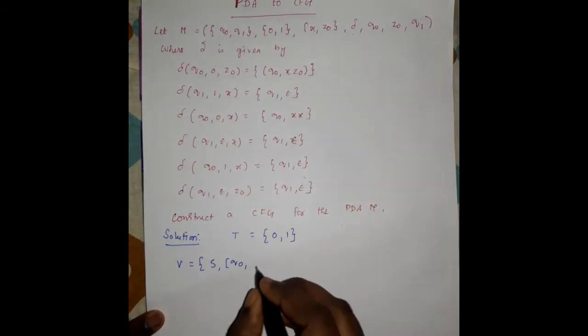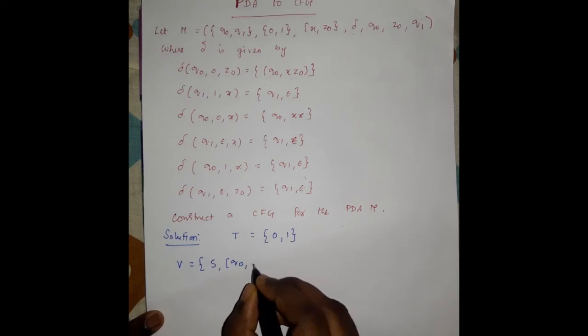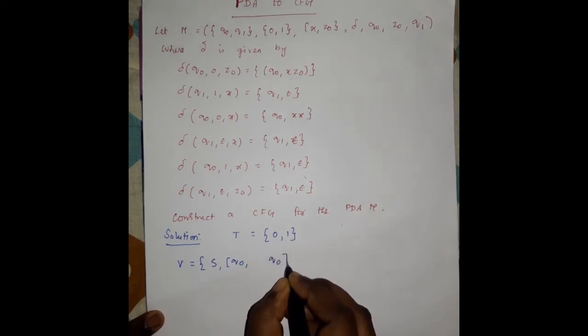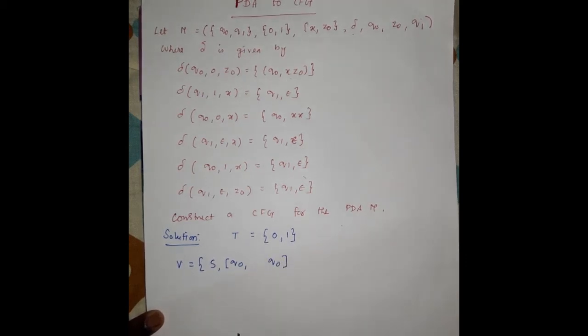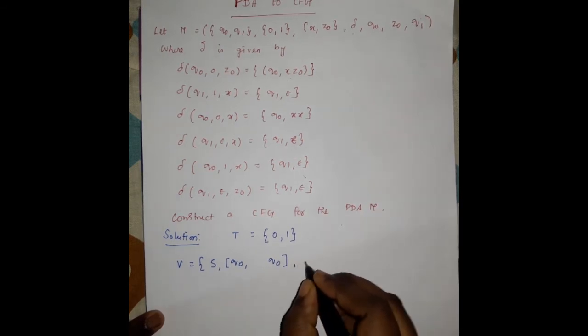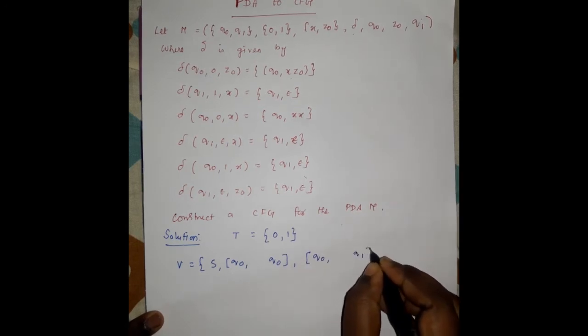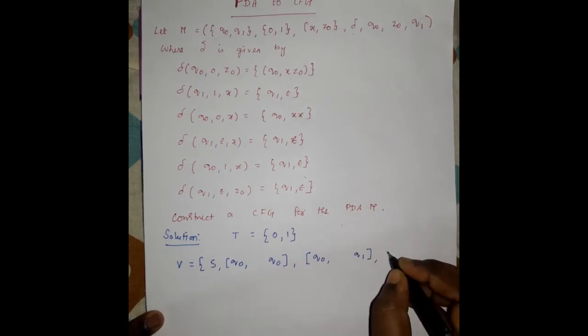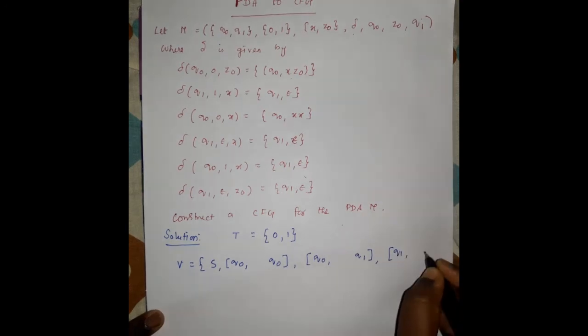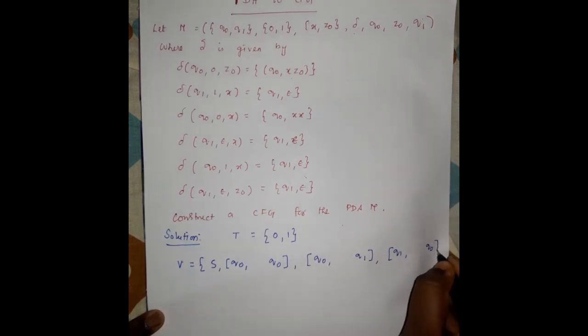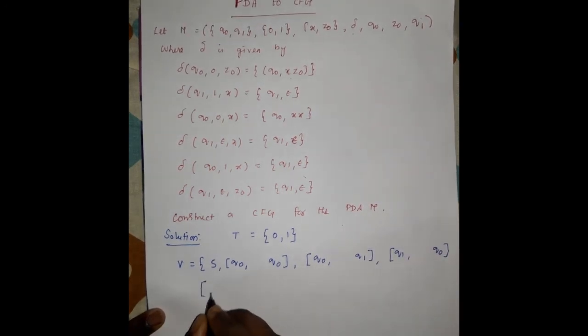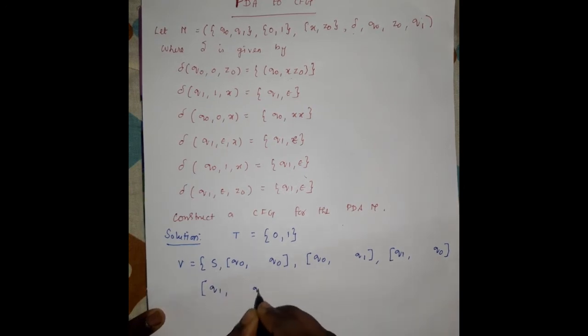So the first possible case is q0 to q0, which is the self loop. Otherwise q0 goes to q1, right? So the second possible one is q0 to q1, another possible one is q1 to q0, and the last possible case is q1 to q1.